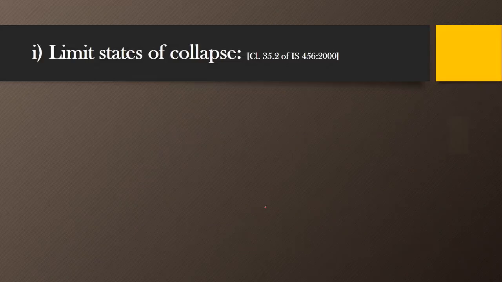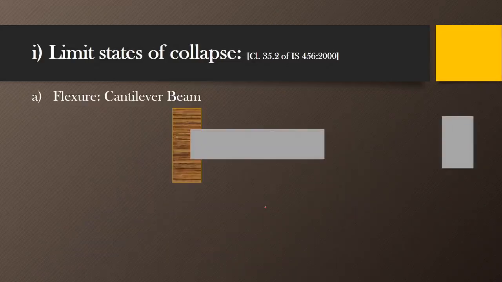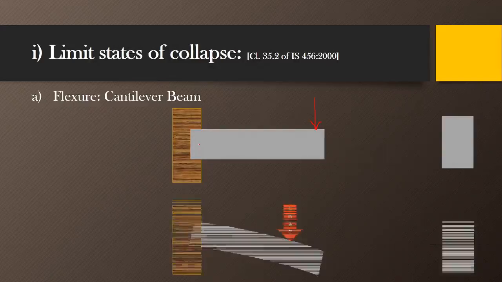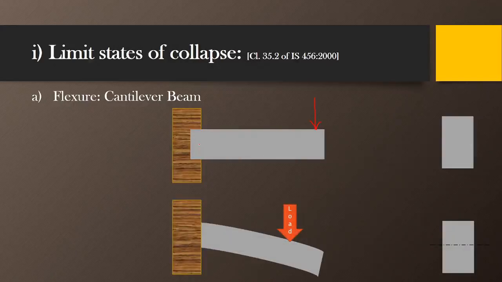Now in case of cantilever beams, suppose this cantilever beam is subjected to a point load acting at the end, then this cantilever beam will deflect like this.